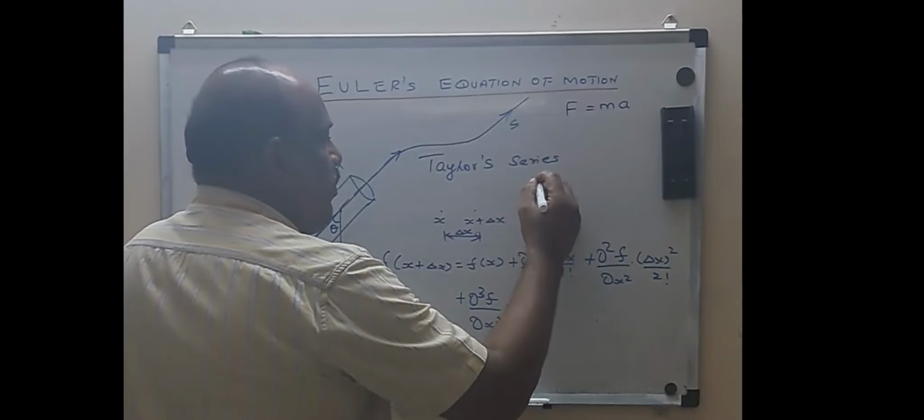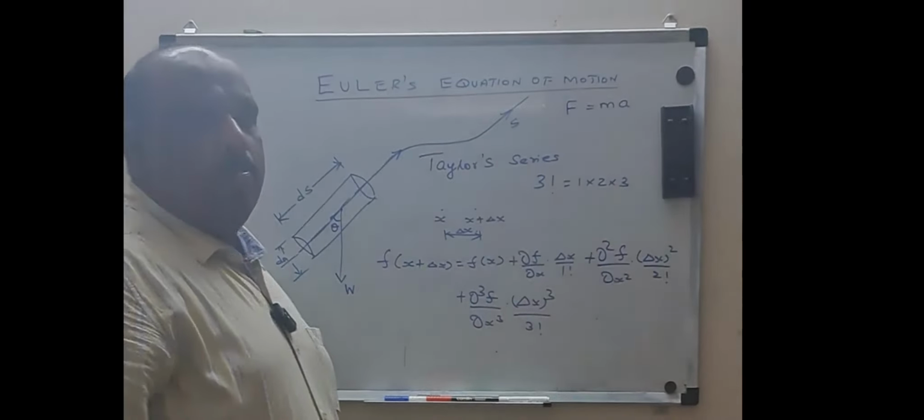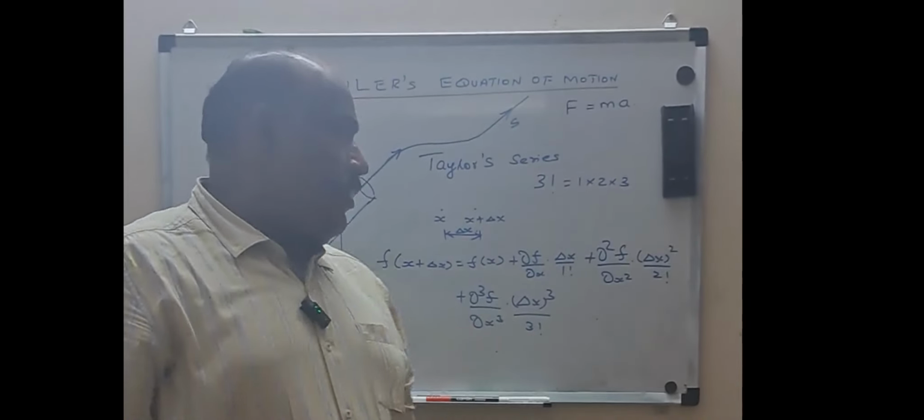I hope everyone knows what 3 factorial is. 3 factorial means 1 into 2 into 3. 4 factorial means 1 into 2 into 3 into 4. I hope everyone knows this.